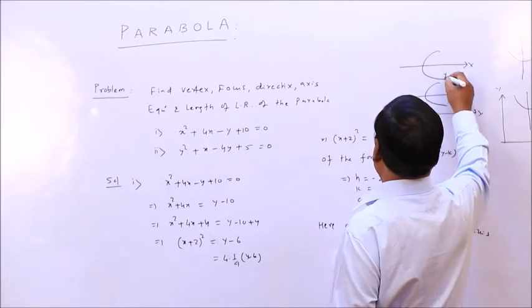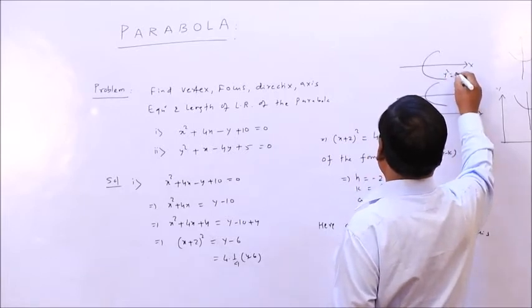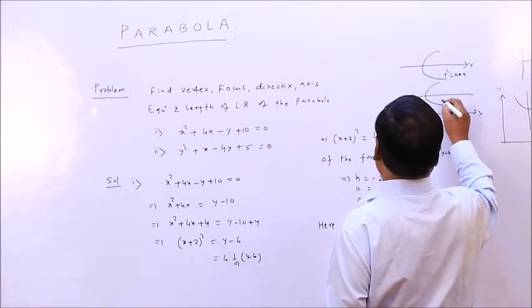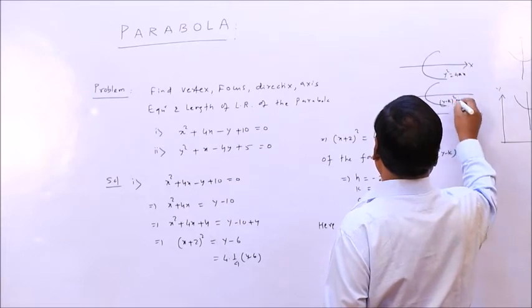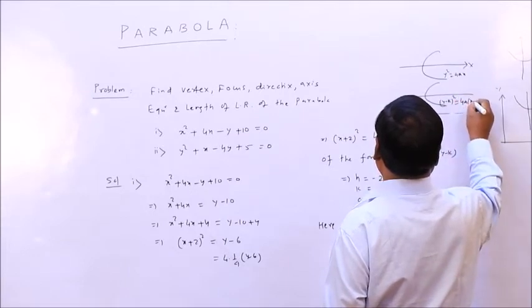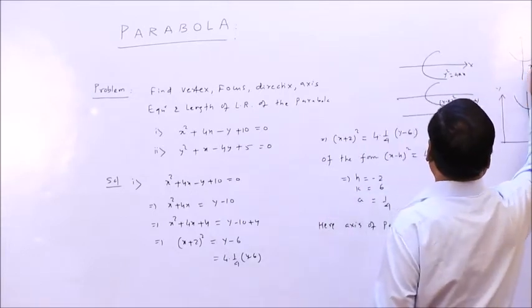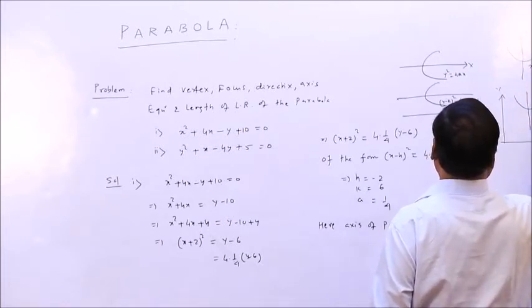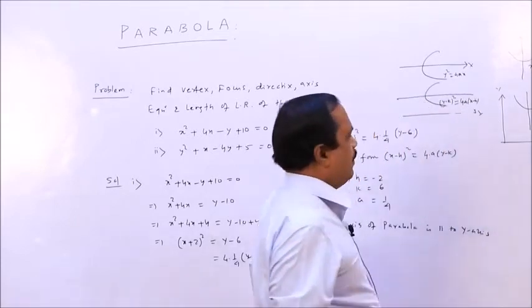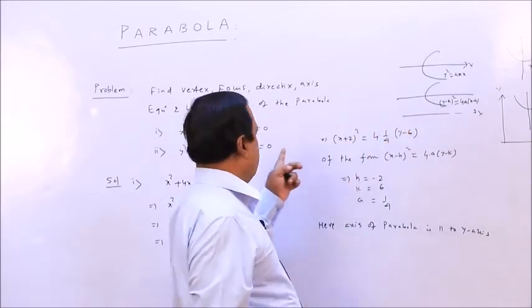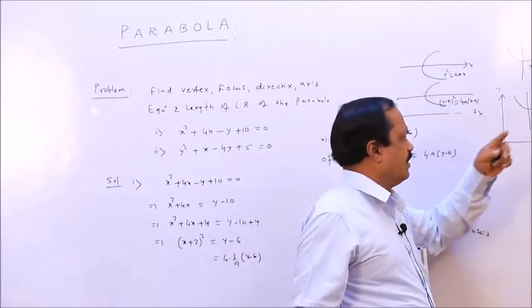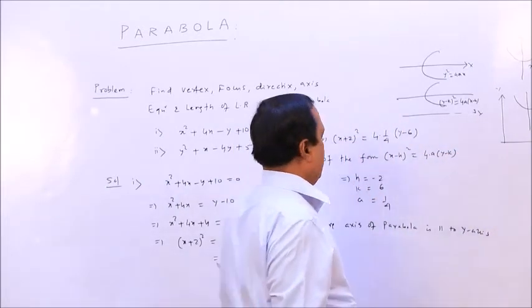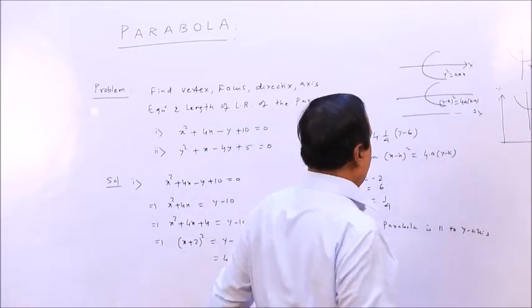So y square 4ax, y minus k whole square 4a times x minus h, x square 4ay, x minus h whole square equal to 4a times y minus k. So out of these four forms, this equation is reduced to this form. So this is the value of h, k.